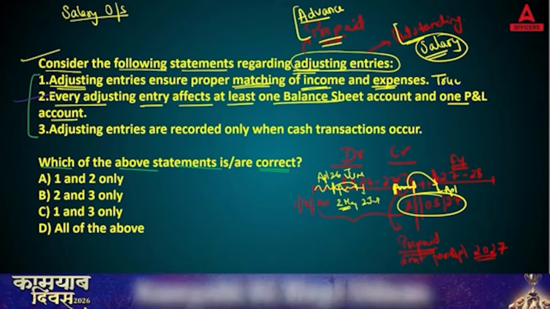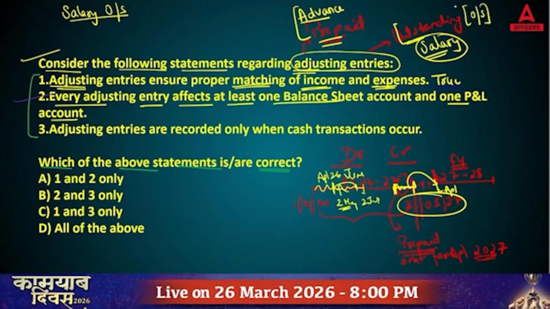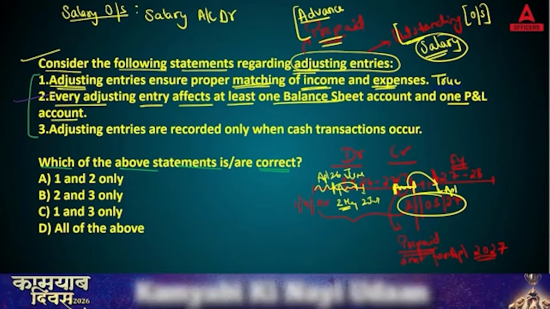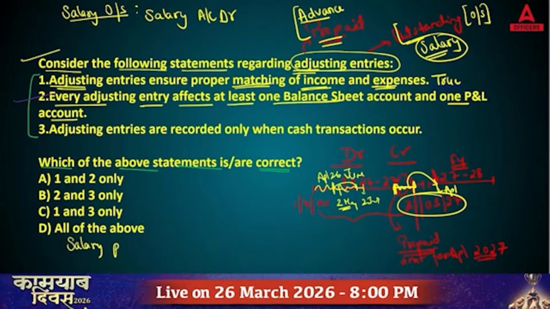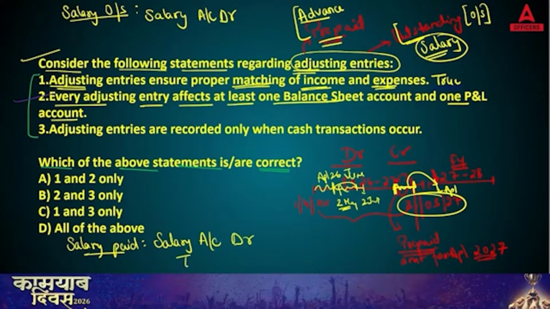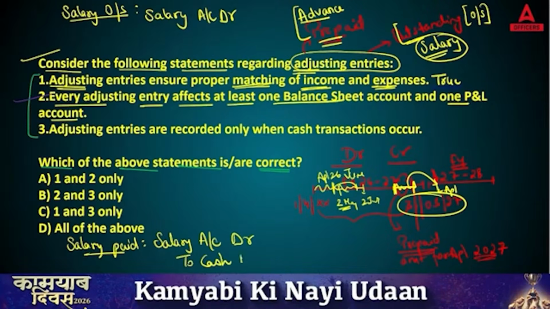OS is the short form of outstanding. Okay, so what entry do we need to pass? Salary account. Acha, before we discuss this salary outstanding, if you have received the salary, salary paid, how will the bank show this entry? Salary account debit to cash account.